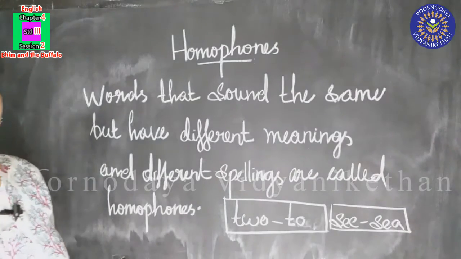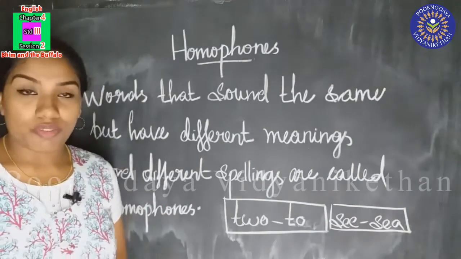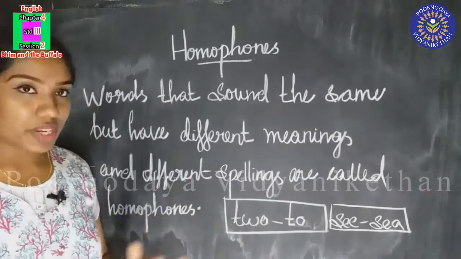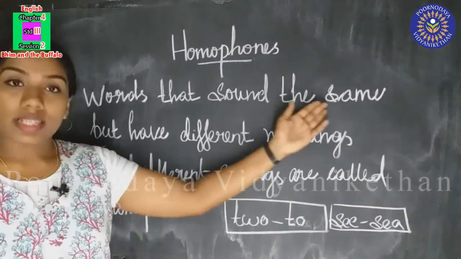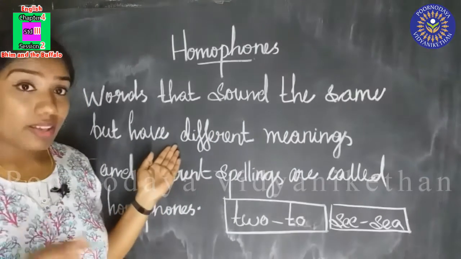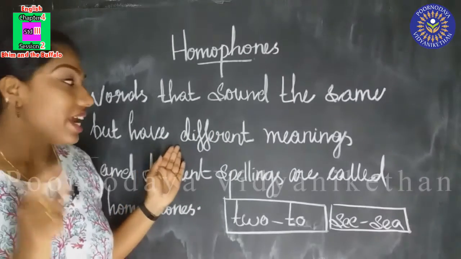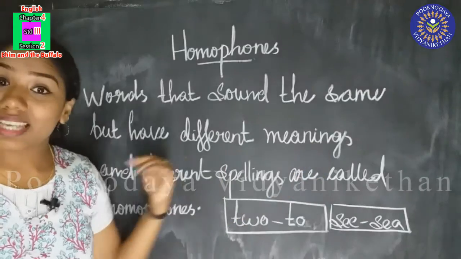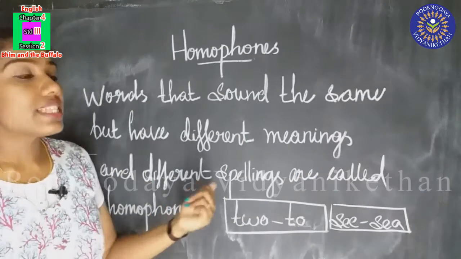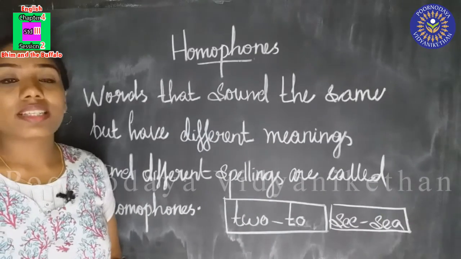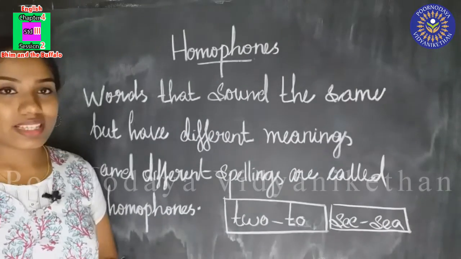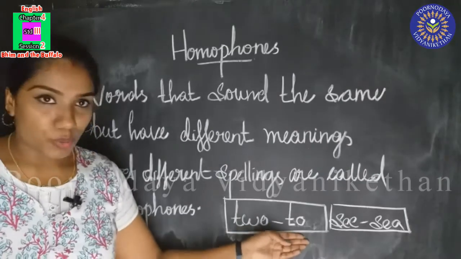Did you understand, children? We have already learned homophones, and here is the definition for homophones. Words that sound the same but have different meanings and different spellings are called homophones, and we have learned some examples also. So what are the examples? Two, two.